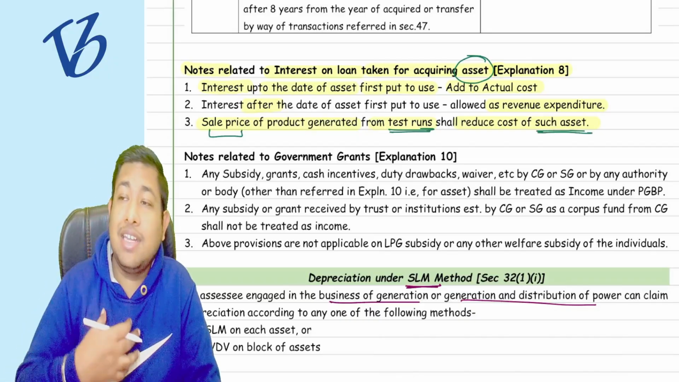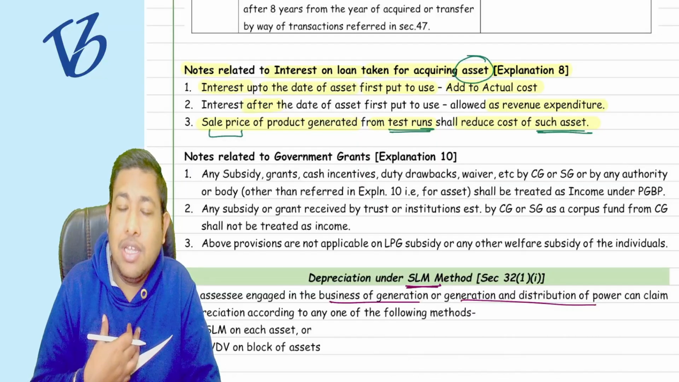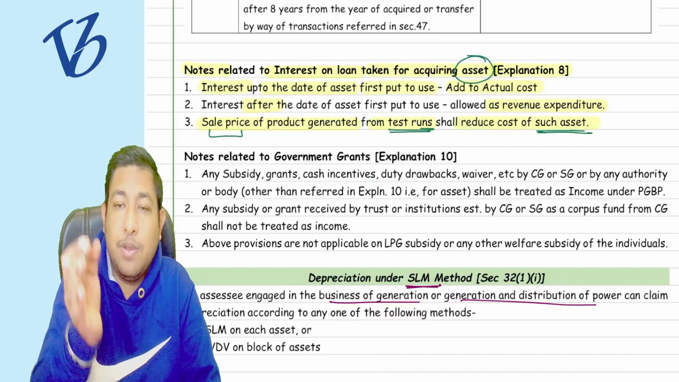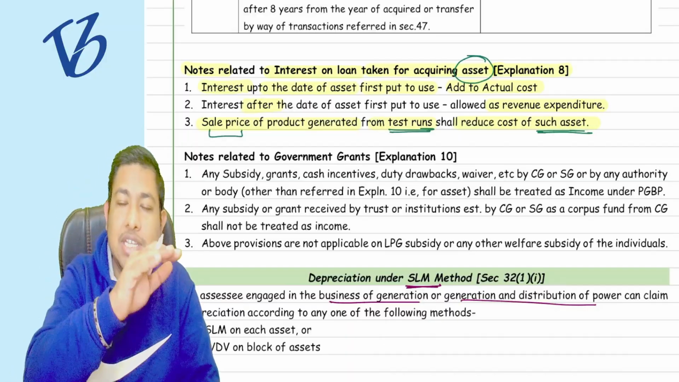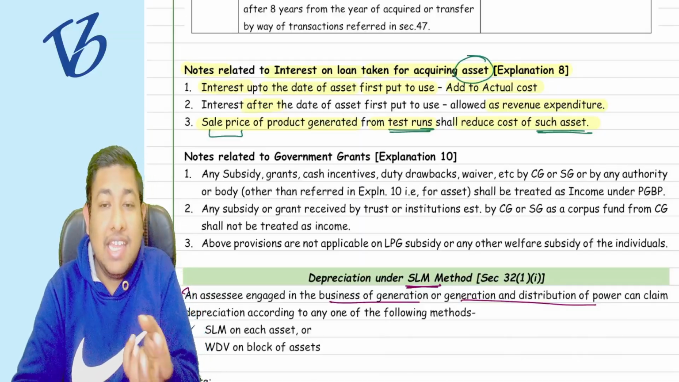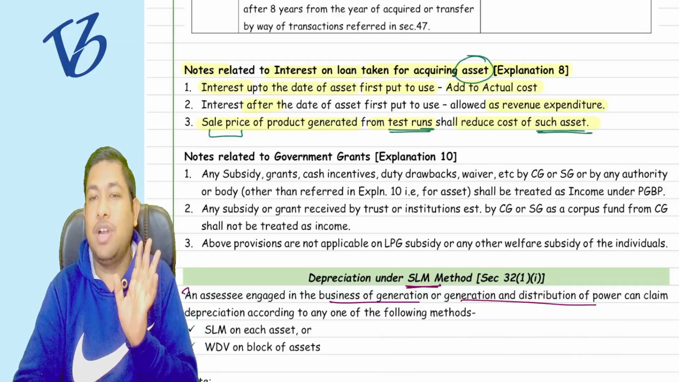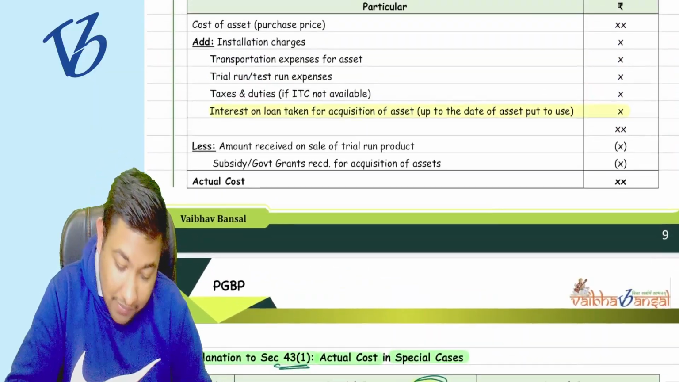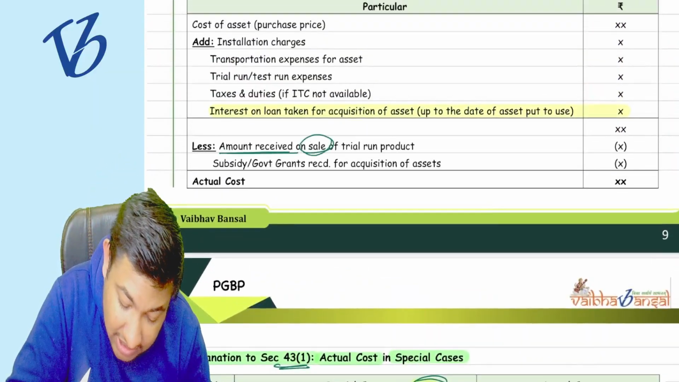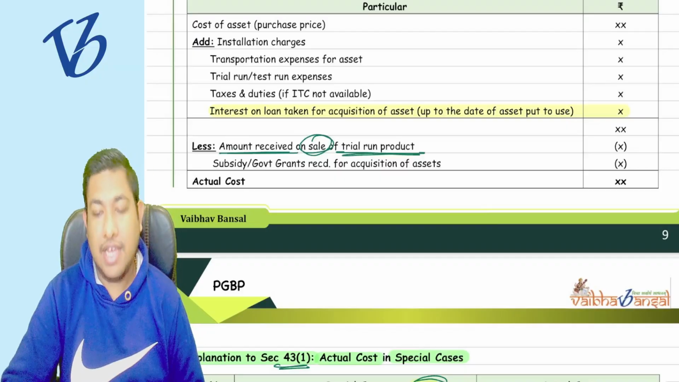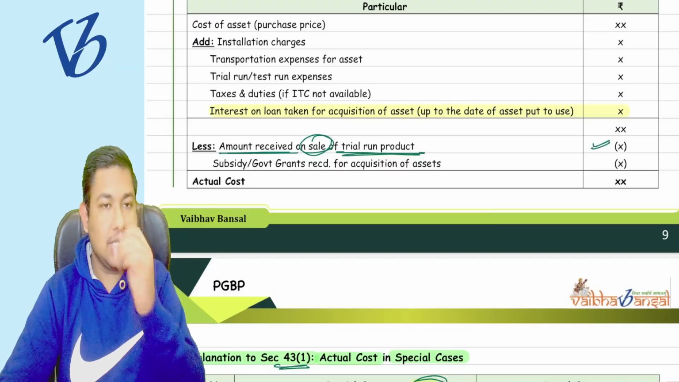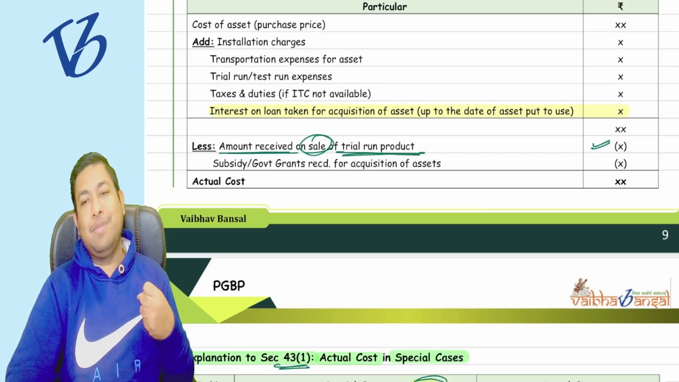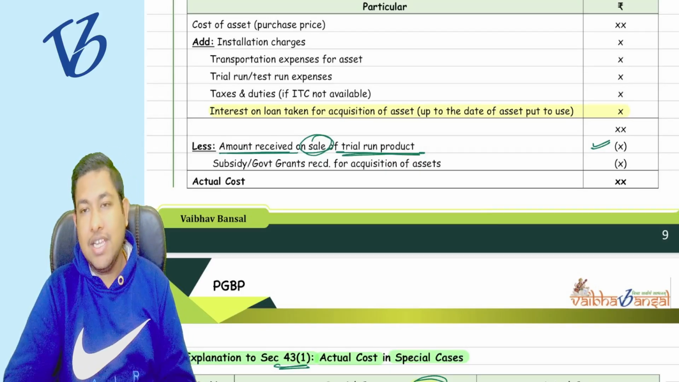because I take out the cost, I take out the benefit of that particular asset before purchasing it. Okay, so before purchasing it, I recovered some cost by selling the product from the test run. That is why it is reduced, and that is why we have taken this amount received on the sale of trial run products. Then it is also going to be reduced, because it is not my actual cost; whatever the actual cost, I have recovered something, that is why it is reduced.